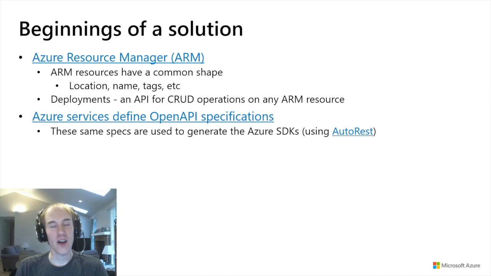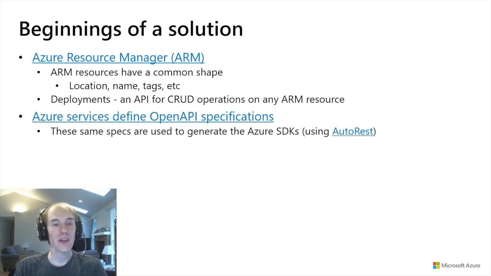And obviously every resource, even though they do have some commonalities, location, names, tags, etc., there's a lot of differences too. But it turns out that this is actually a solvable problem because Azure defines an open API specification for every single service.